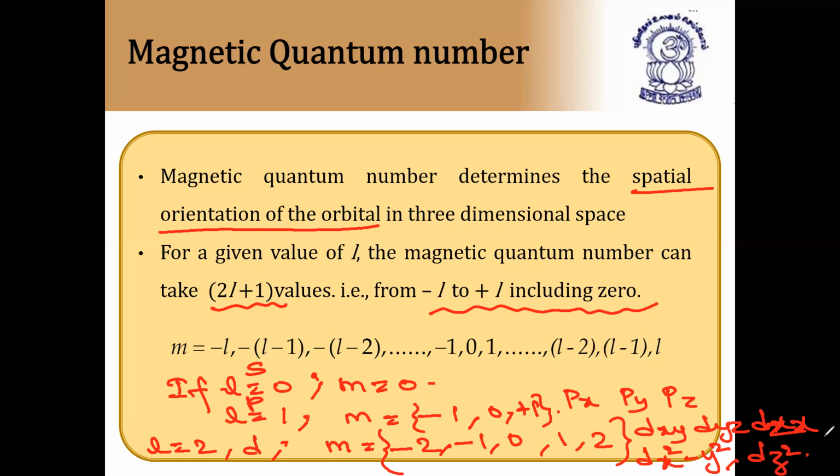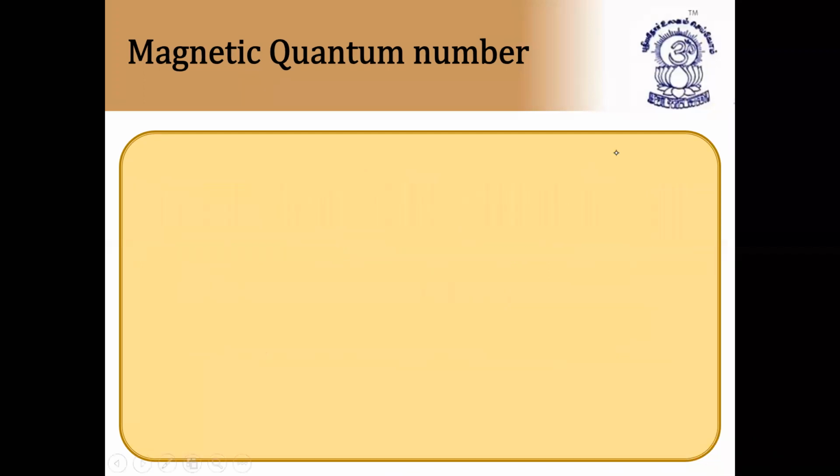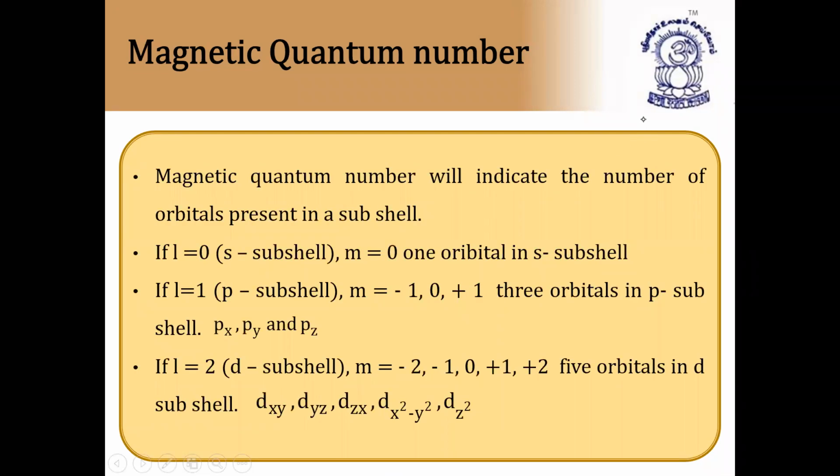So first we have orbit, next we have orbital, next we have suborbitals. All these things are very important for writing electronic configuration. So I hope this is clear. Next, the magnetic quantum number will indicate the number of orbitals present in the subshell. If L is equal to 0, M value is definitely 0. If L is equal to 1, M will take -1, 0, +1, 3 orbitals in the p subshell, that is px, py and pz. Similarly, if L is equal to 2, the d subshell, M will take the values -2, -1, 0, +1, +2, 5 orbitals in the d subshell. The 5 suborbitals are dxy, dyz, dzx, dx square minus y square, and dz square. So this is clear for you, I hope.